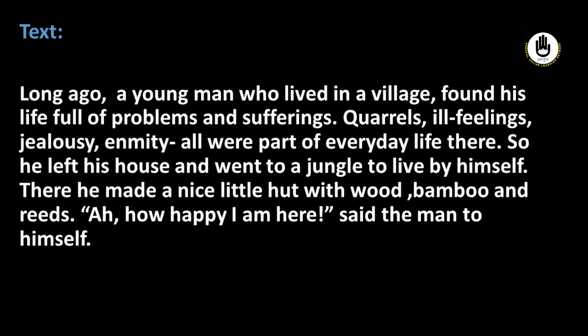So he left his house and went to a jungle to live by himself. There he made a nice little hut with wood, bamboo and reeds. "Ah, how happy I am here," said the man to himself.